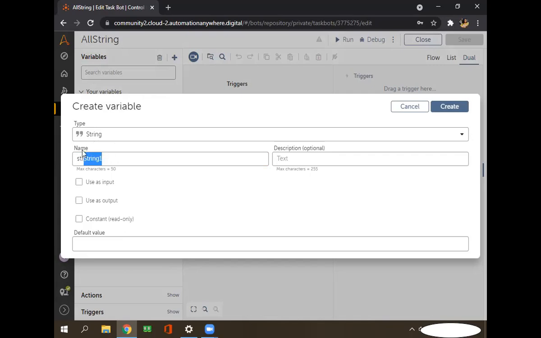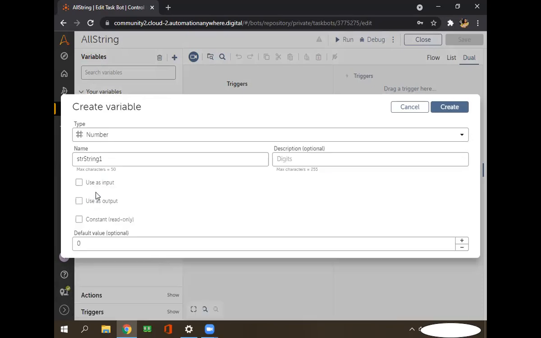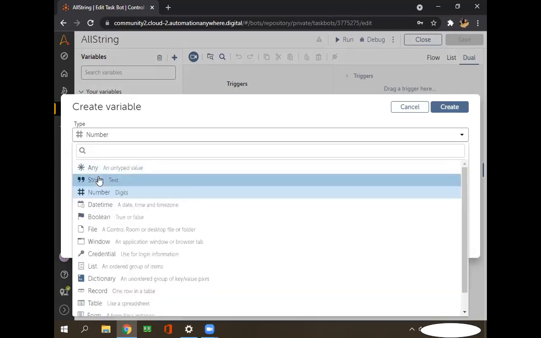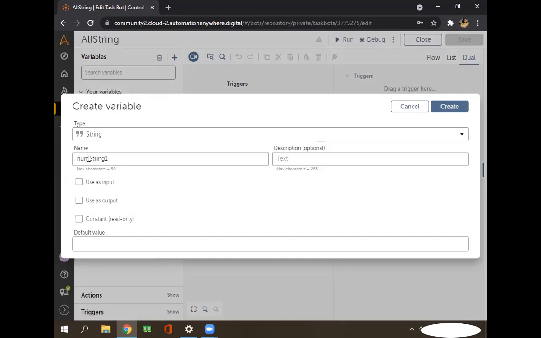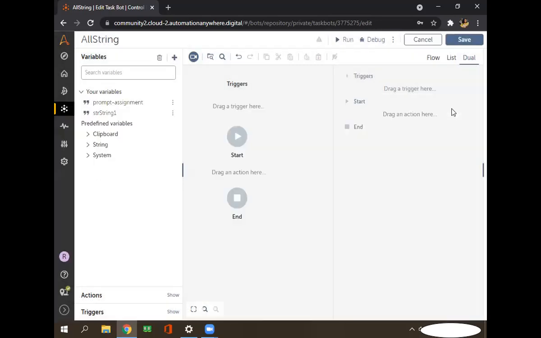Suppose if you want to create a number type variable, in that case you can add an identifier, so you can easily identify if this variable data type is number by checking this three-digit prefix, right? For our case, I want a string type. So in that case, I'll use str. Okay, so now I'm creating this variable.